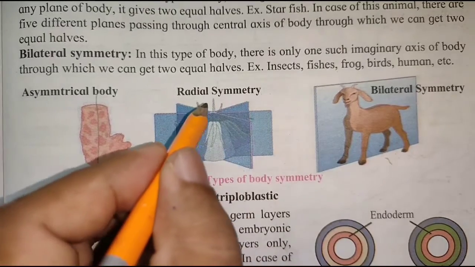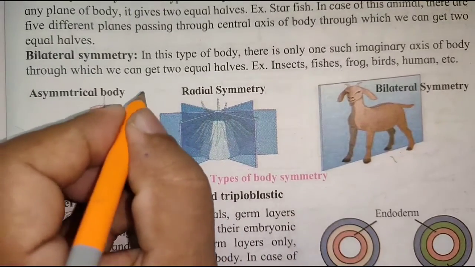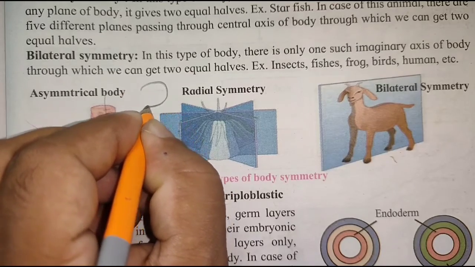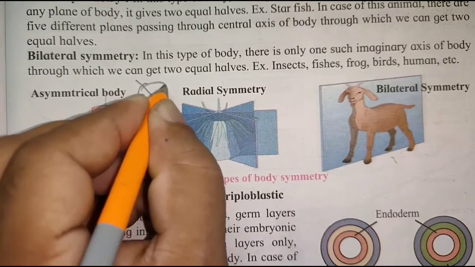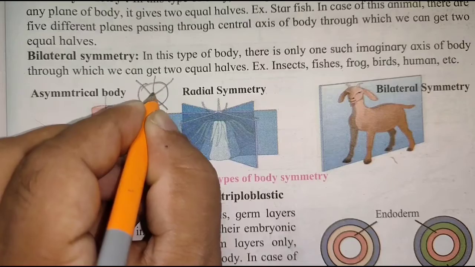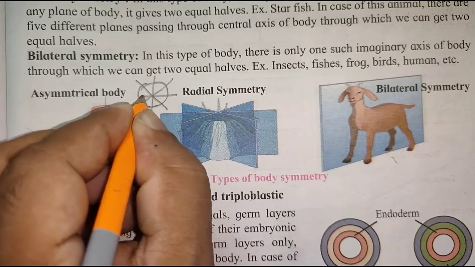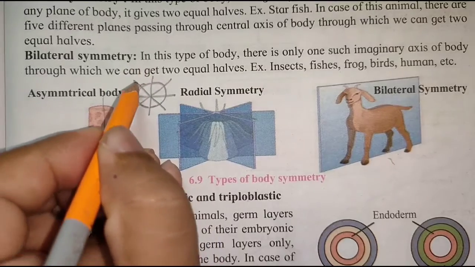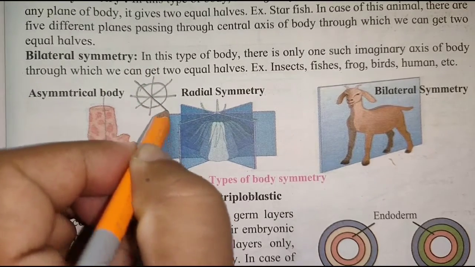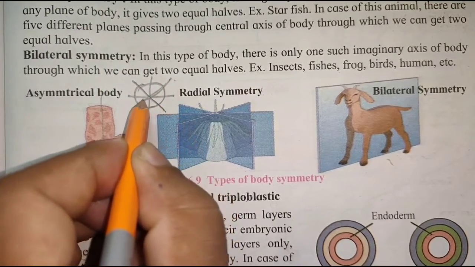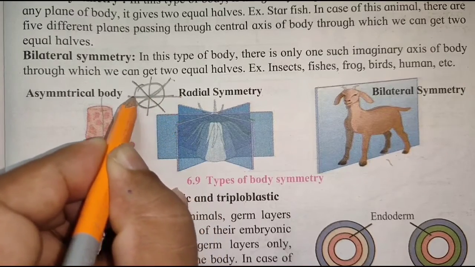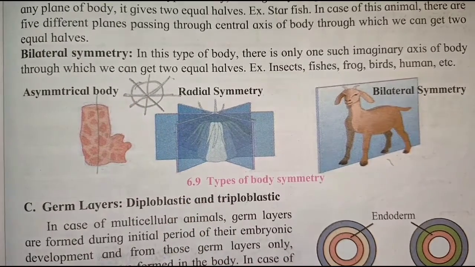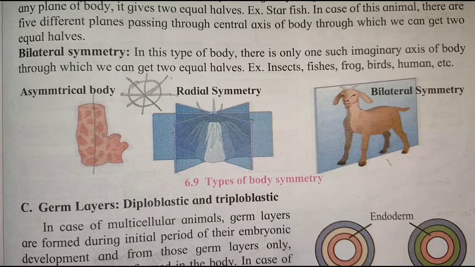Radial symmetry, the body can be divided according to the radius, that is radial symmetry. You can cut in any plane that will divide along the diameter.